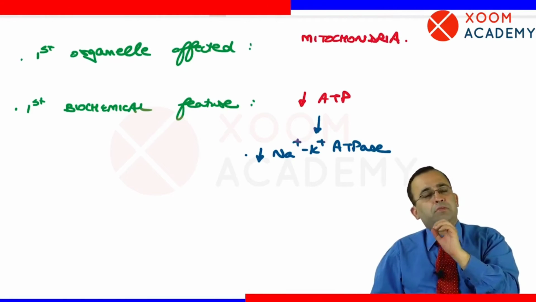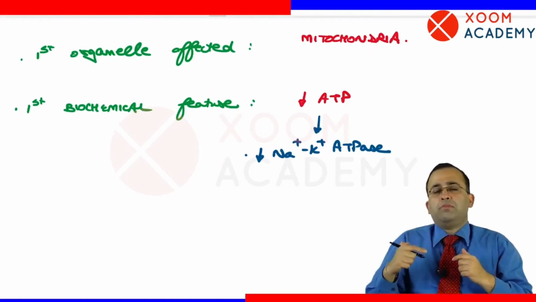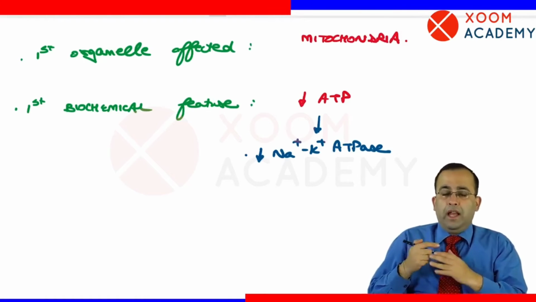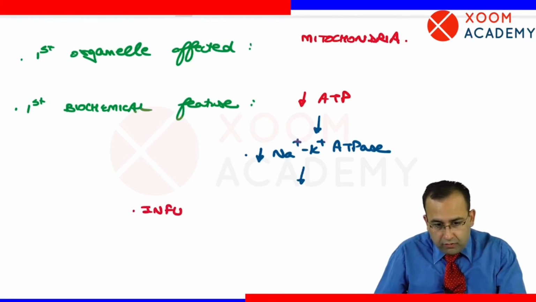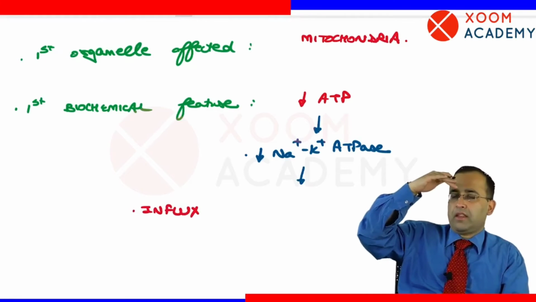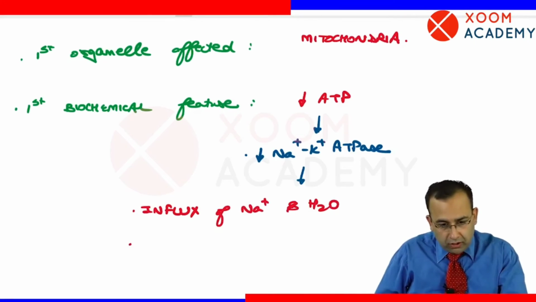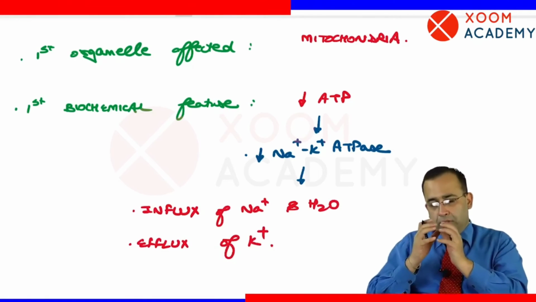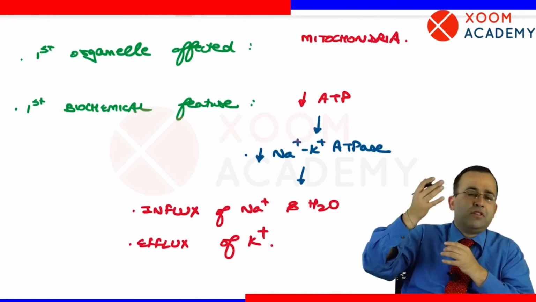This sodium potassium ATPase pump needs ATP. In cell injury, ATP reduces, so the efficacy of this pump reduces. In turn it leads to influx of sodium, extracellularly ज़्यादा था. अगर ATP नहीं है तो it causes influx of sodium and water, and efflux of potassium. Potassium was more intracellularly. This was maintained by ATP. अगर ATP कम हो गया तो efflux of potassium.